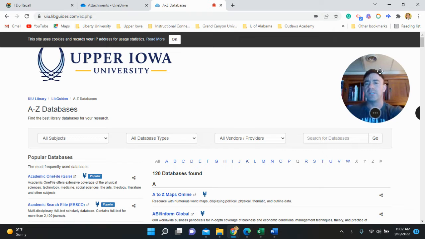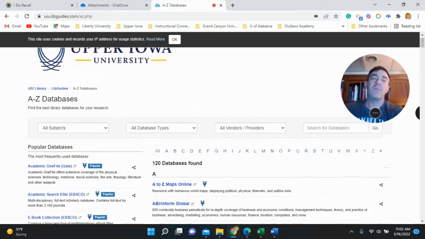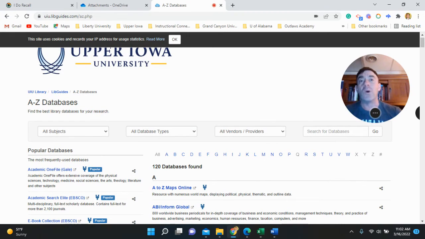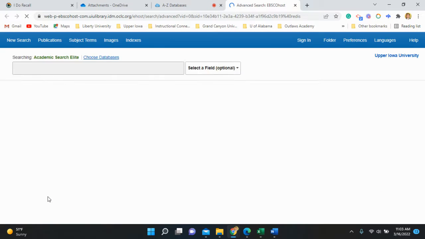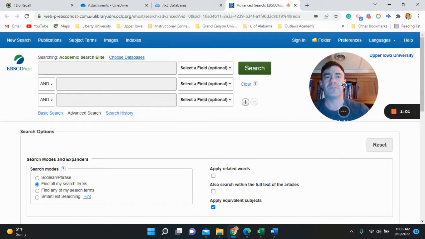So down here, you're going to see in this corner, Gale, EBSCOhost. Those are the main ones that I use. EBSCOhost is the main one that I use, and Gale is like the second. And then I'm going to go into Google Scholar after that. So we click on EBSCOhost. You find a place here for me.